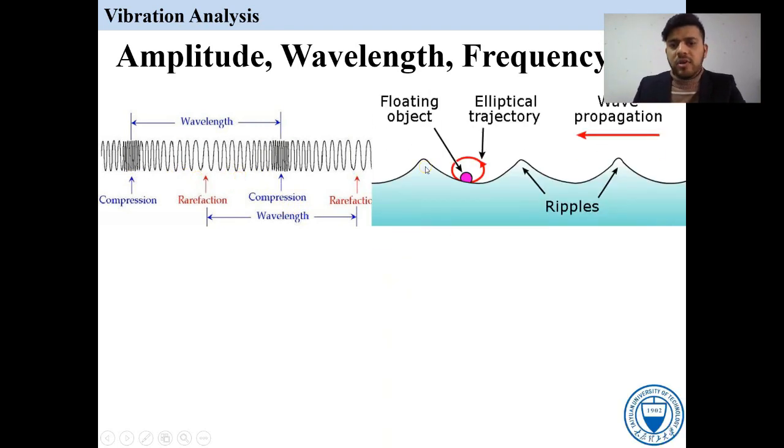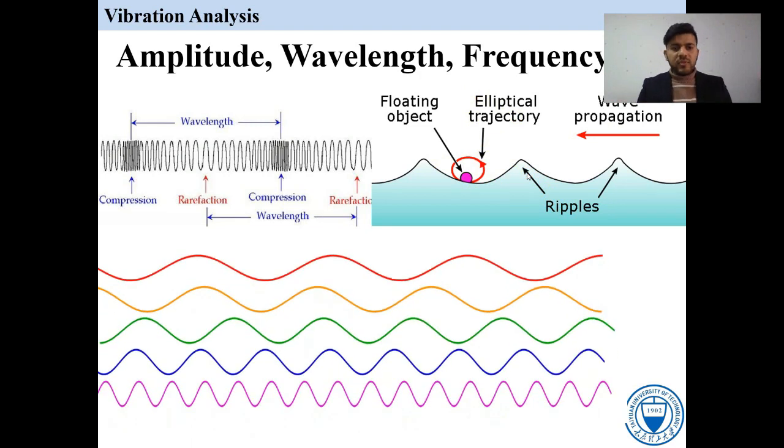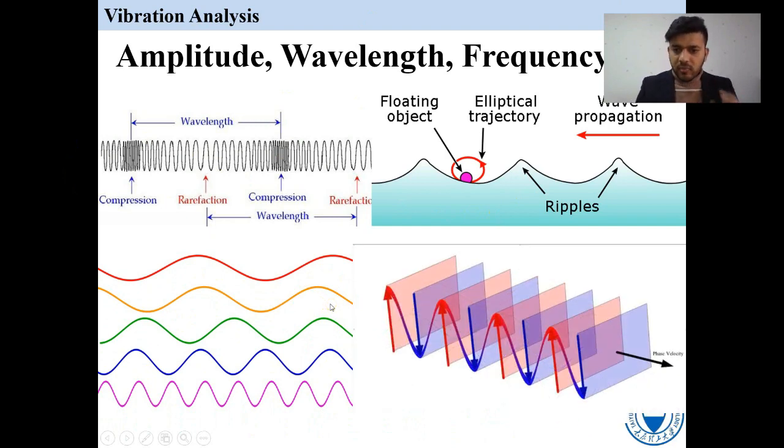The next one is when you put a ball or a stone in water, we can see that there is a ripple of the water, like this. These are also called the frequency. It produces the frequency like this. This one is a floating object, and this one is a ripple, so it produces the wave. We can see here the different frequency has the different wavelength and the different propagation. This one is the phase shift of our wave.